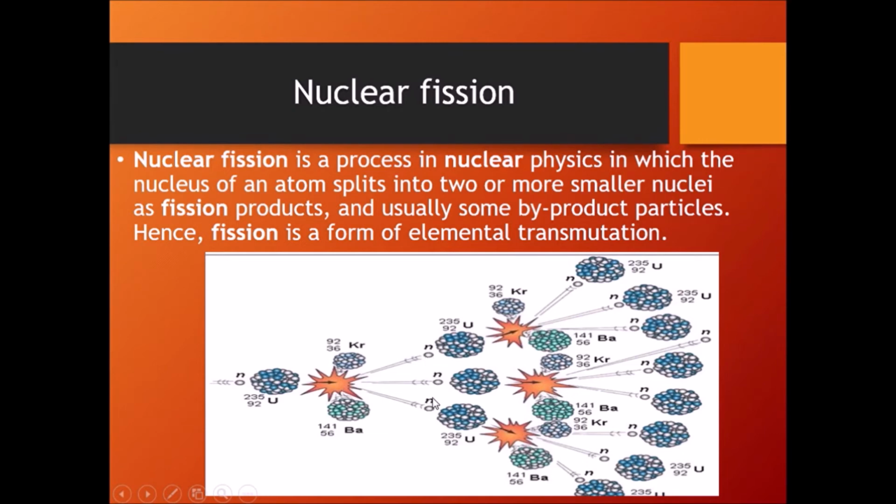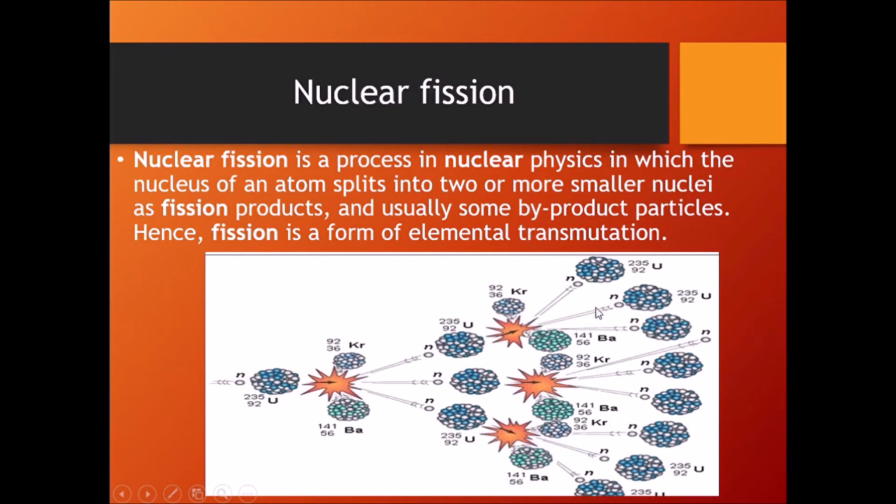Suppose these three neutrons are again bombarding uranium nuclei. Again, you get barium and krypton and tons of energy, and again three neutrons. In each case, you are getting barium, krypton, and a tremendous amount of energy.